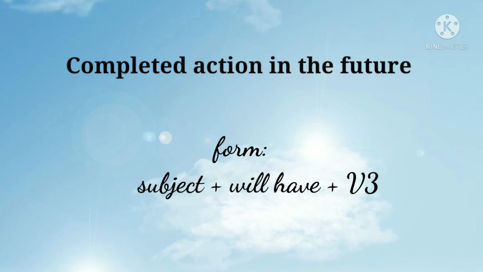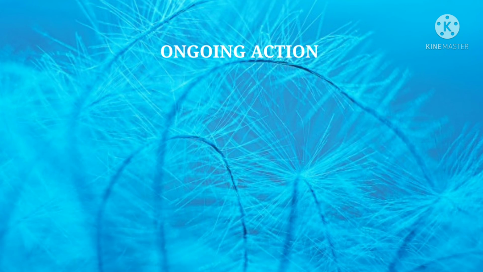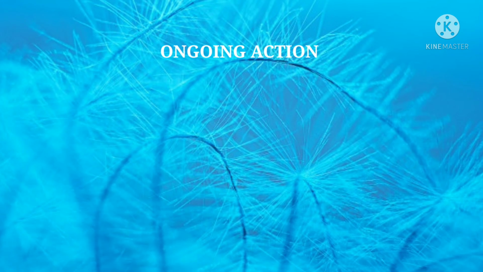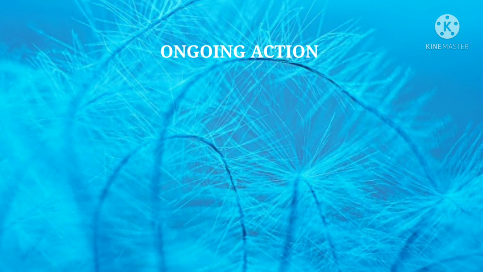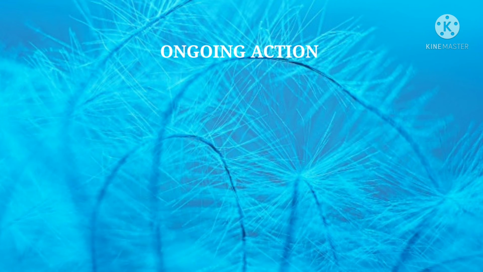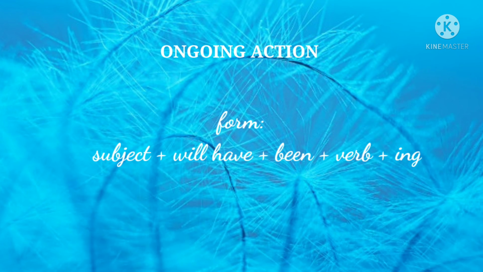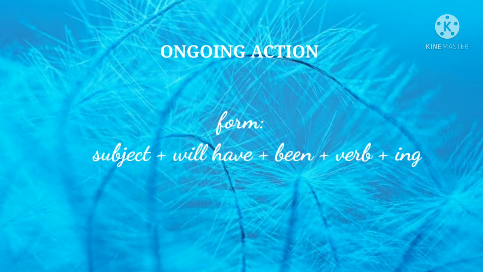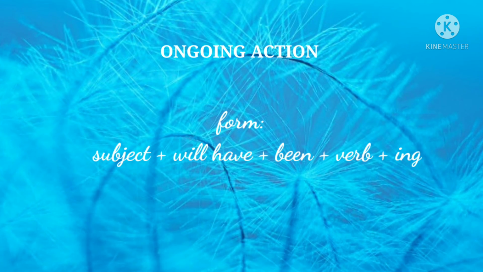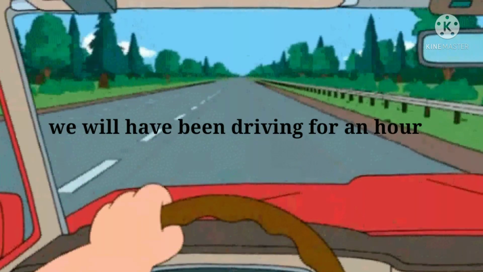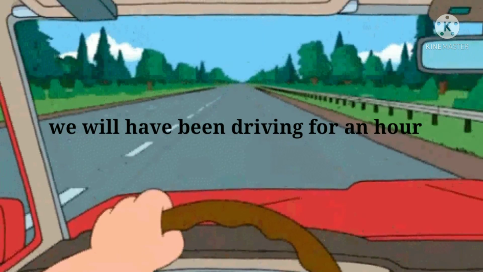And the last, I'm going to talk about the future perfect continuous tense. We use it to talk about an ongoing action, an action that will be in progress in the future, and also mention the duration or length of that action at a particular time. We make this tense with subject plus will have plus been plus verb plus ing. For example, by the time we reach Adrapalli Falls, we will have been driving for an hour.